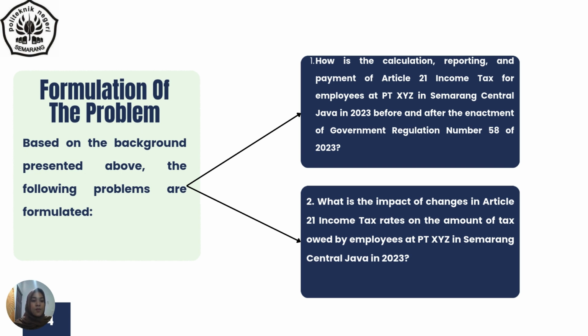The next slide is formulation of the problem. Based on the background presented above, the following problems are formulated. Number 1. How is the calculation, reporting, and payment of Article 21 income tax for employees at PT XYZ in Semarang, Central Java in 2023 before and after the enactment of Government Regulation Number 58 of 2023? Number 2. What is the impact of changes in Article 21 income tax rates on the amount of tax owed by employees at PT XYZ in Semarang, Central Java in 2023?